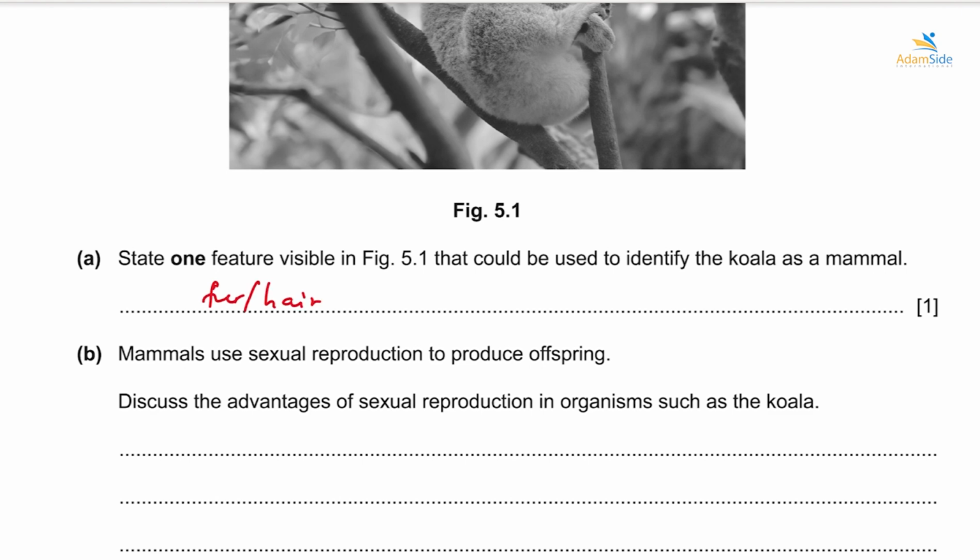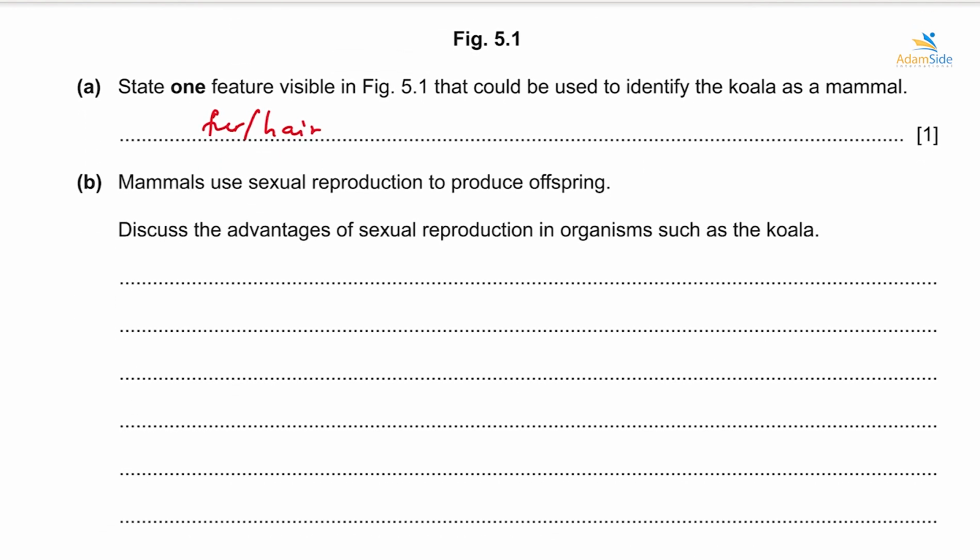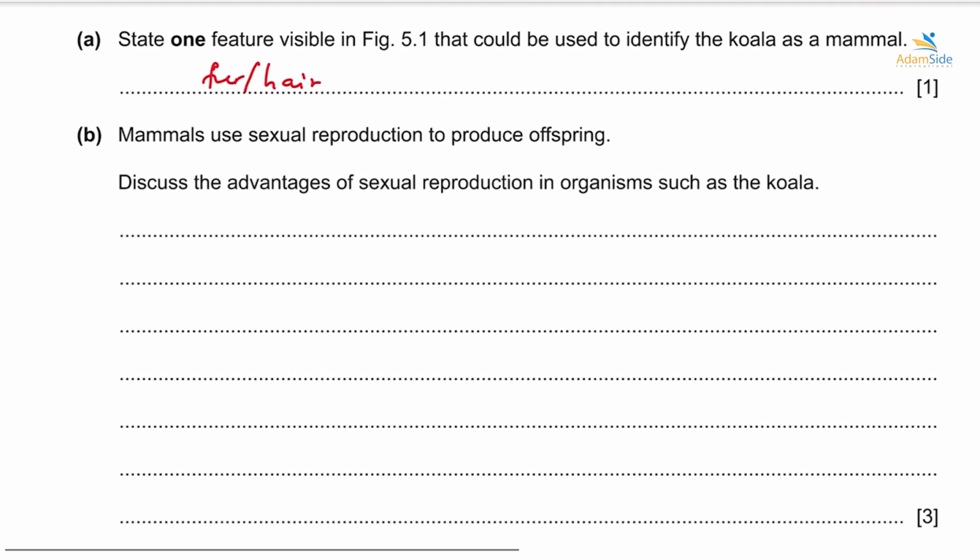Okay, mammals use sexual reproduction to produce offsprings. Discuss the advantages of sexual reproduction in organisms such as koala. So one of the greatest advantages of sexual reproduction is that it creates genetic diversity. Okay, genetic diversity, this one here helps these species to be able to survive in different conditions. They can adjust and be able to adapt to these different environmental conditions.